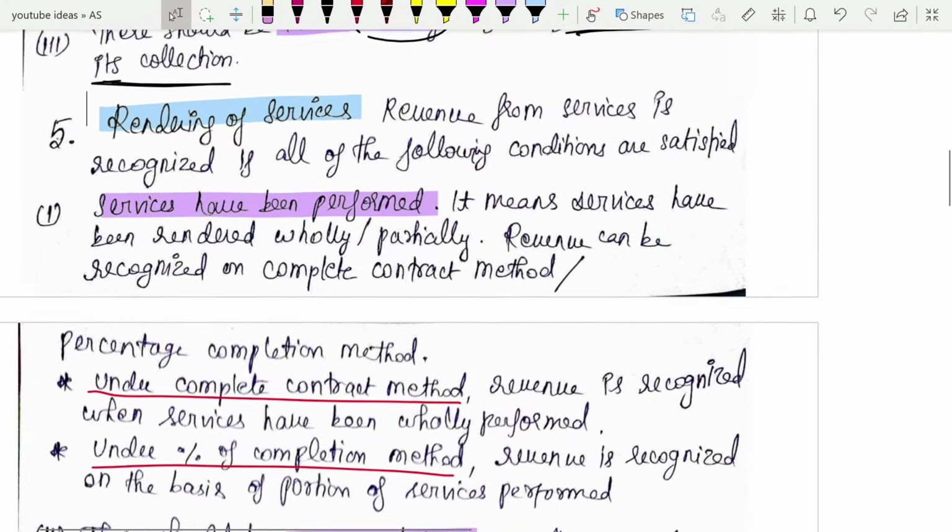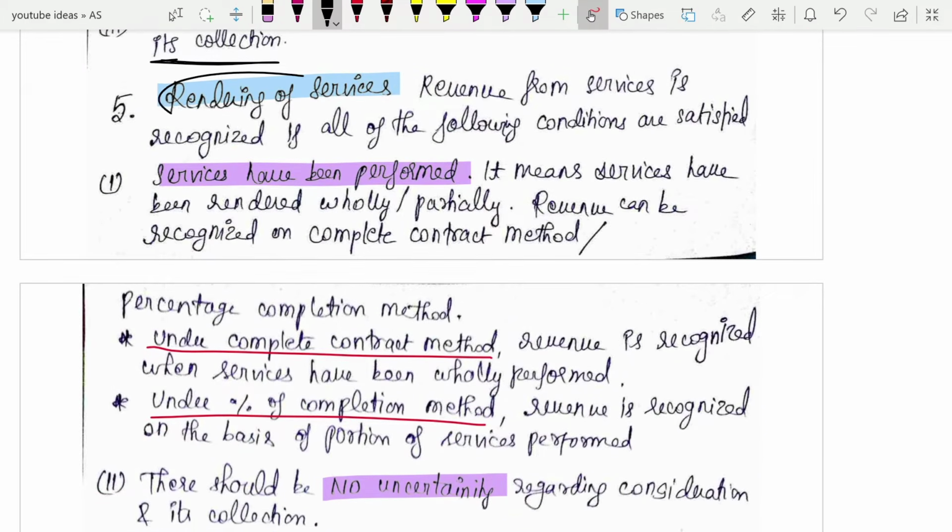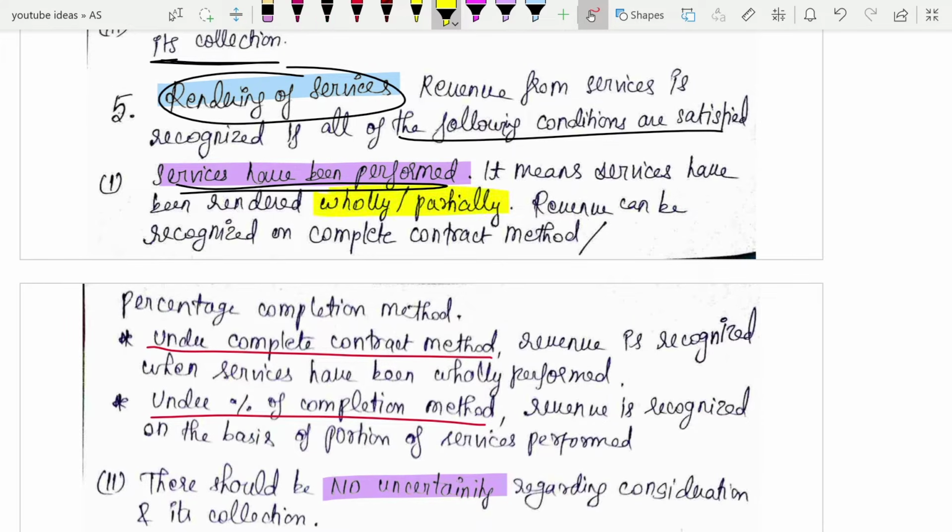Next we are going to study rendering of services. For rendering of services also, in the same way, if the following conditions are satisfied, you can record the revenue. First, the services should have been performed. If the services are performed, then in such case you can recognize revenue. The services can either be rendered wholly or partially. That means the performance of service is there, no? Either the whole service could have been rendered, or only a partial amount of service could have been rendered. So how will you recognize revenue? Revenue recognition will depend on what kind of method you are following.